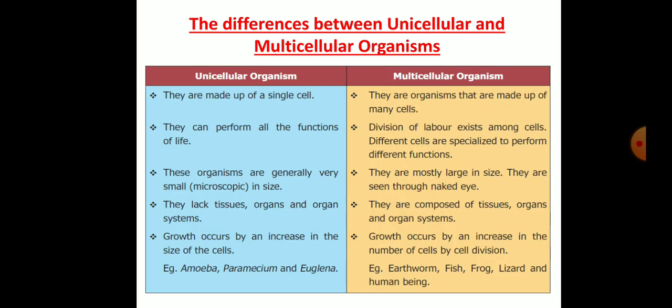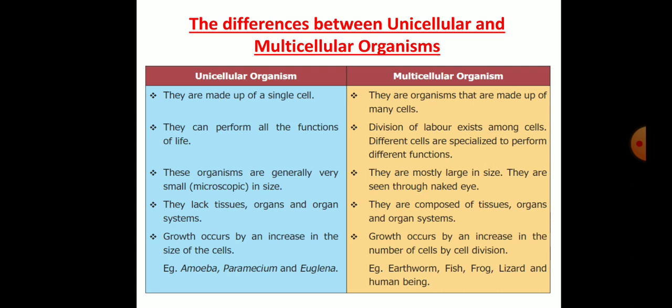Difference between unicellular and multicellular organisms. Unicellular organism is made up of single cell. Multicellular organisms are made up of many cells. Unicellular organisms can perform all the functions of life. In multicellular organisms, division of labor exists among cells. Different cells are specialized to perform different functions. Unicellular organisms are generally very small in size, whereas multicellular organisms are large in size. They are seen through naked eye.